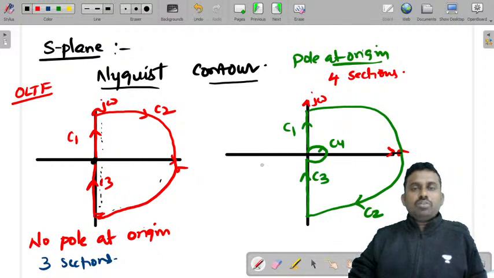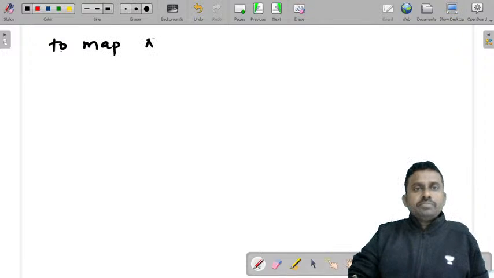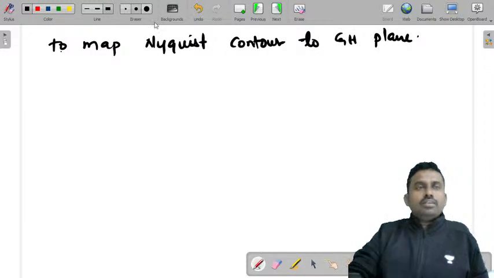This is the Nyquist contour, and you need to map this to the G(s)H(s) plane. That is nothing but the Nyquist plot. Now, to map the Nyquist contour to the GH plane, you can consider individual mappings, that is, mapping of